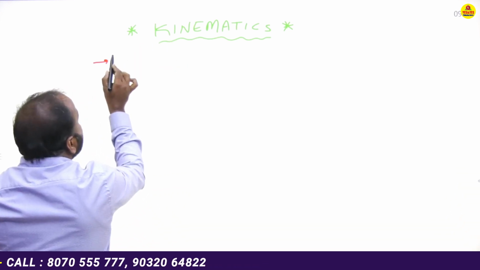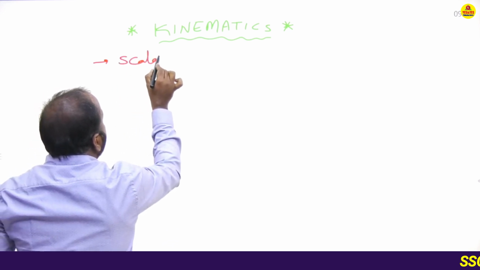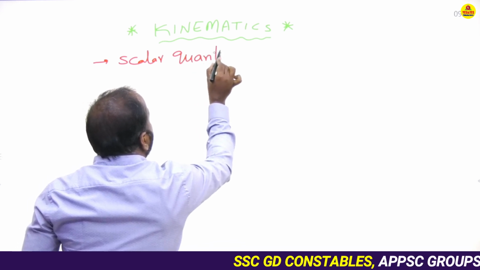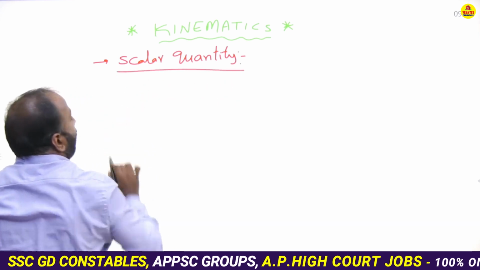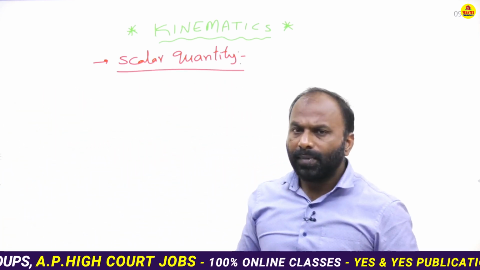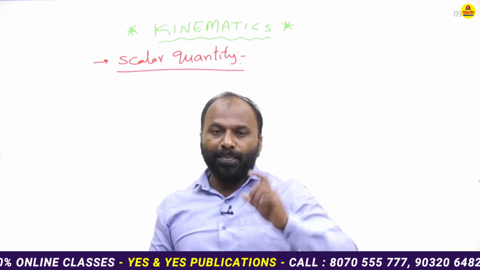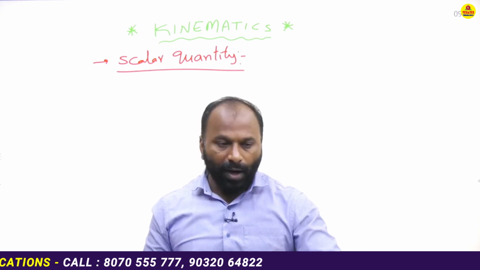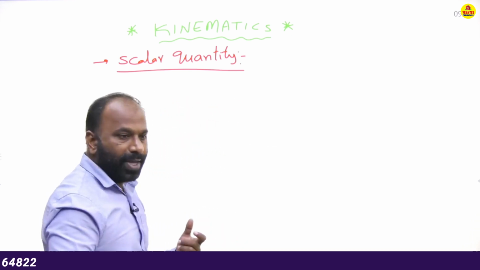In this, the basic words are scalar quantity and vector quantity. See, what is the length between two points on the surface of the earth or in the room? Very simple.